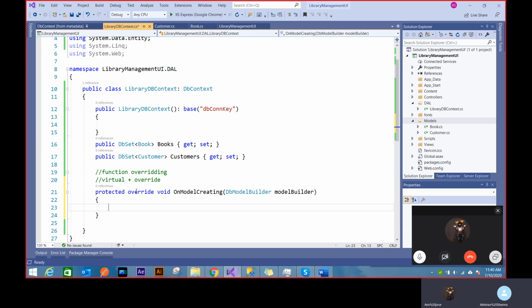Now whatever that function was doing inside the DbContext class, it will use my coding thing. It will never use the DbContext function. That's overriding. That whole function is being replaced now. That function has been superseded by some other function, so that previous functionality is gone. It can't be used anymore.